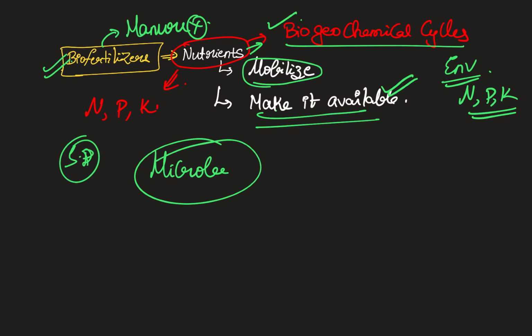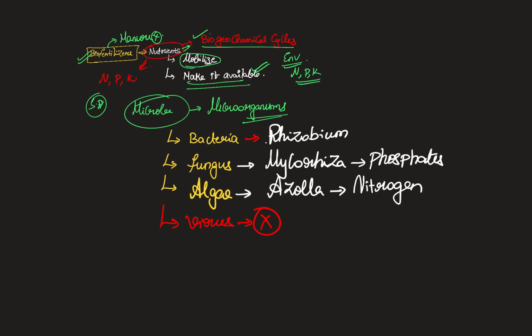Biofertilizers here means usage of these microorganisms, not any organic material. It is not about adding manures and compost, etc. Microorganisms are packaged in a certain format which is useful for the plants. Bacteria, fungus, algae can be used as biofertilizers.